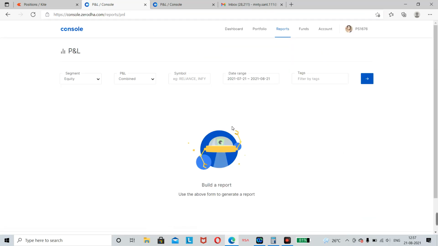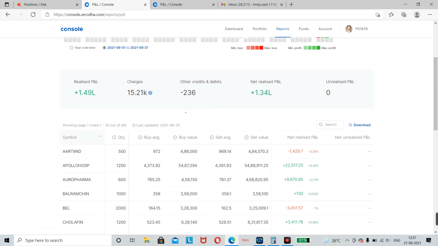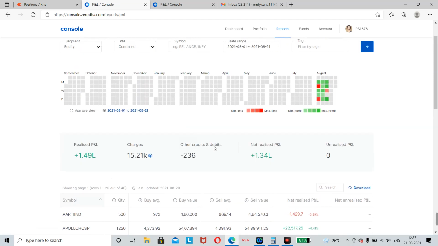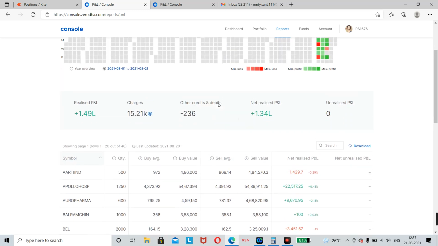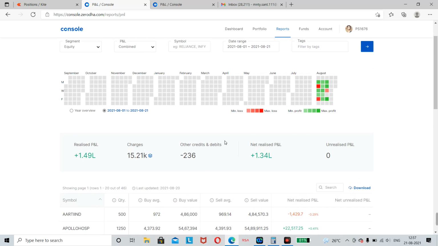So there's not much to say. This profit was made just by intraday trading in cash stocks. Profit is possible even doing intraday in cash stocks.